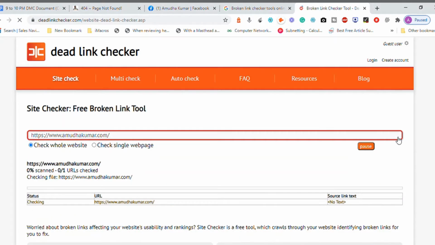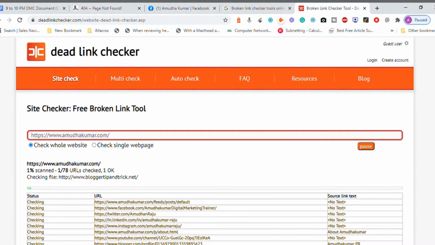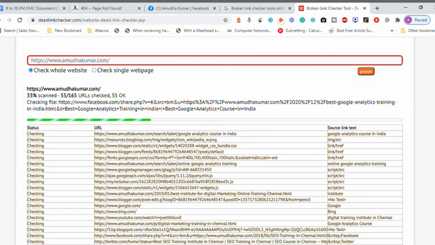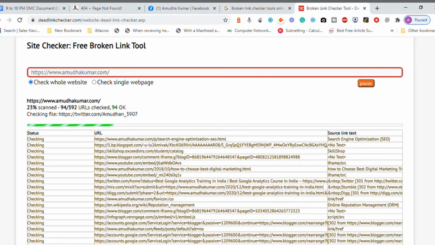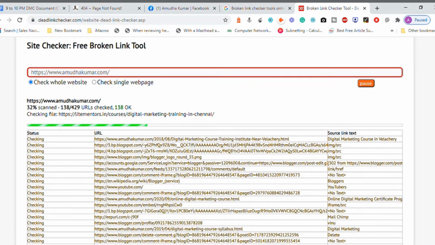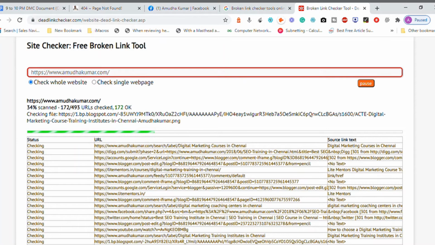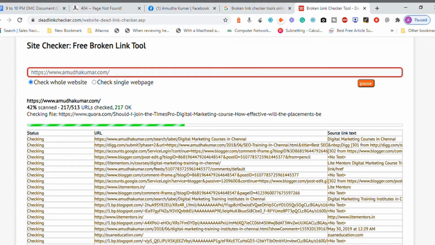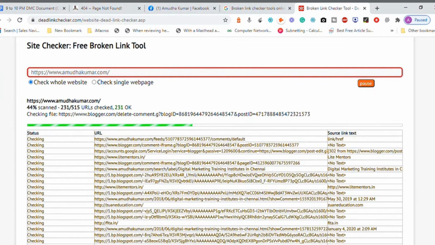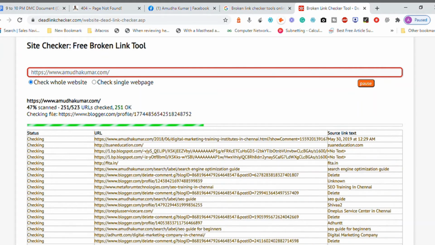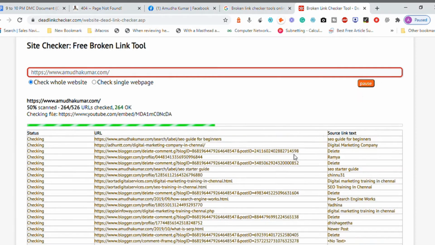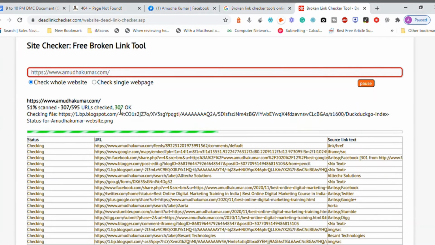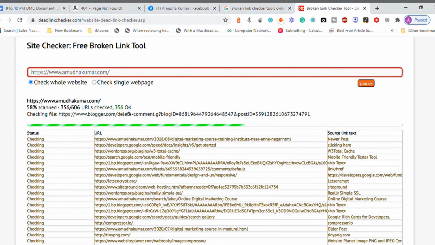It will be highlighted, so we can see what are all the links which are not working and we need to go and fix it. That's the deal. It seems there are like 429, 450 several links available inside. 37 percent, 38 percent scanned. So it is checking completely and it is going to give me the information of the links which are not working. There are 200 plus links.